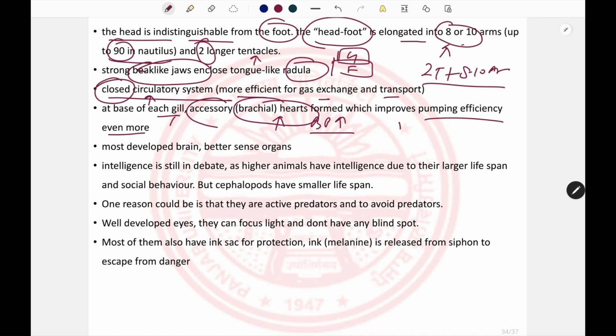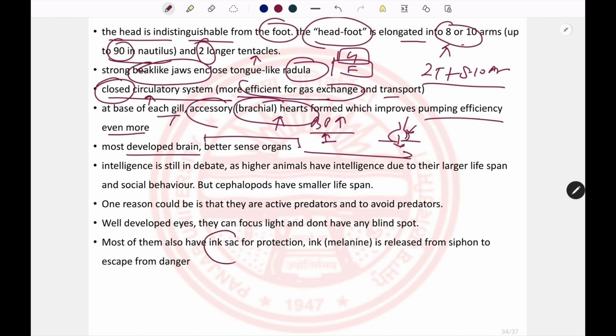So at the base of each gill there is a muscular bulb-like structure that, by contraction, pushes the blood faster and increases the blood pressure, which leads to better efficiency of gas exchange. And they also have the most developed brain and better sense organs in comparison to all the invertebrates.